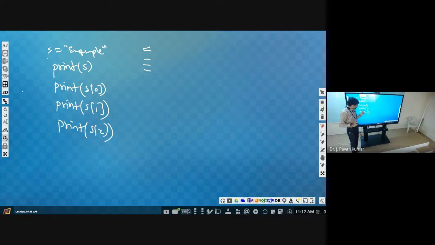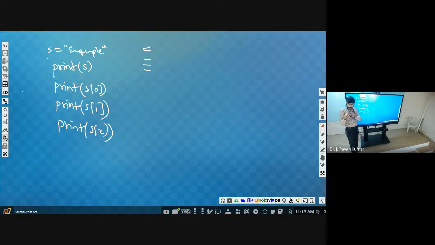By default, the functionality of print is that after printing whatever we have specified, it places the cursor in the next line. So whenever you print next time, it will print in the next line automatically. Got it?